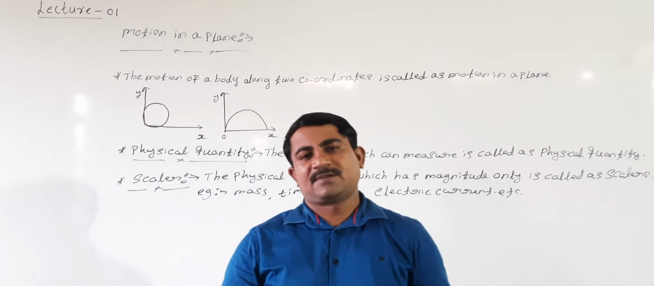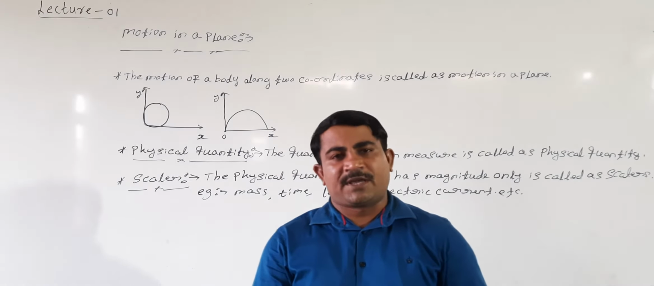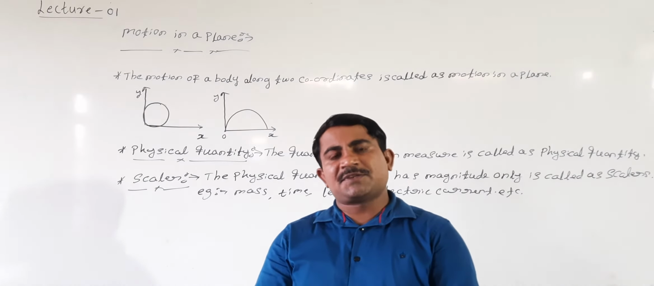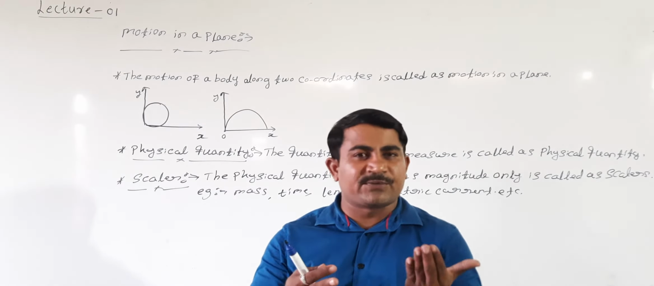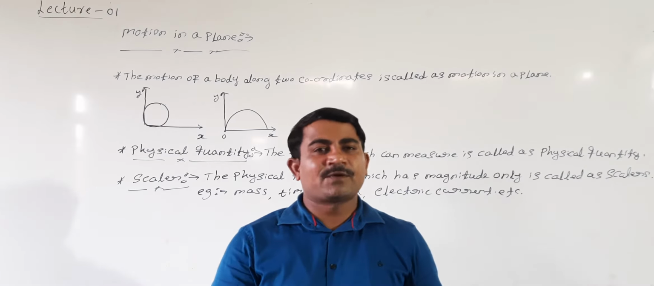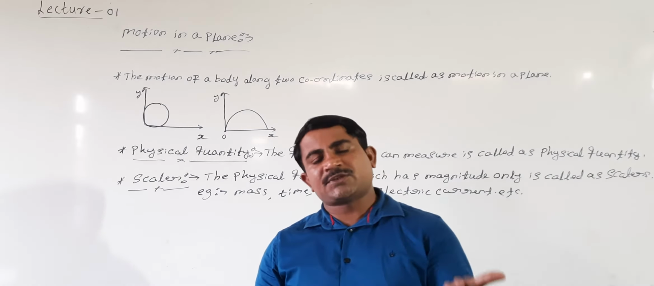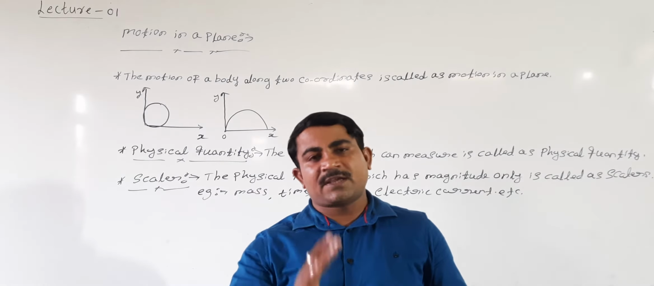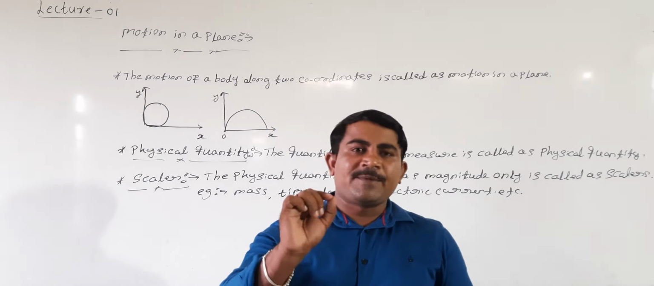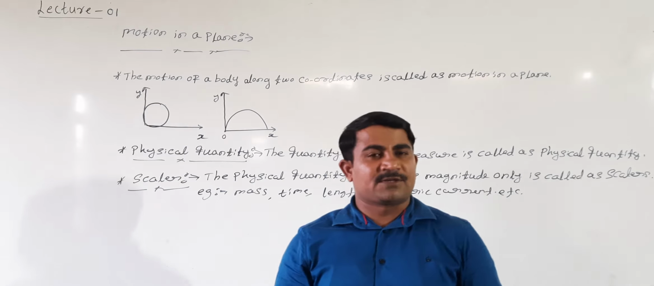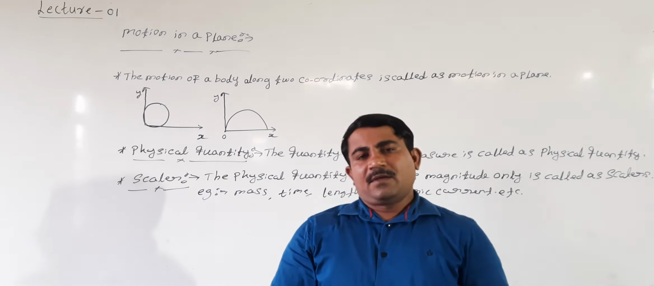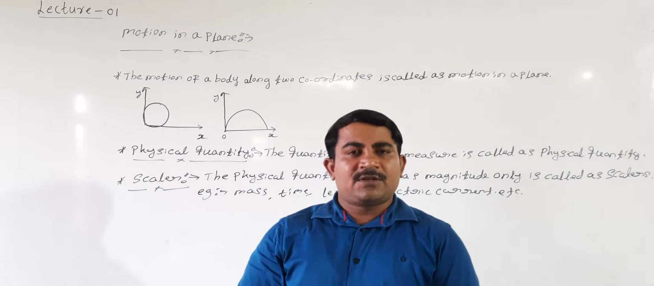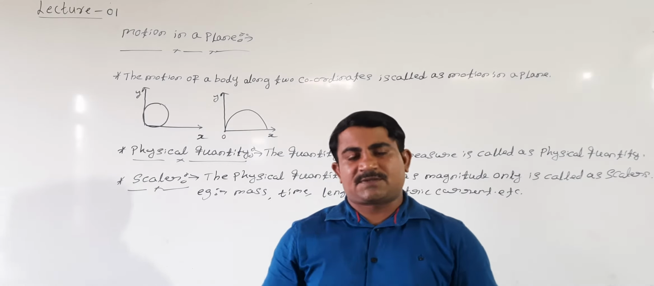Right, students, then when can a scalar quantity change? A scalar quantity can change only when its magnitude changes. Magnitude means if 20 kg changes to 30 kg, then magnitude changes. If 40 kg changes to 10 kg, then magnitude changes. If 20 meter changes to 10 meter, then magnitude changes. I mean, a scalar quantity can change only when magnitude changes.